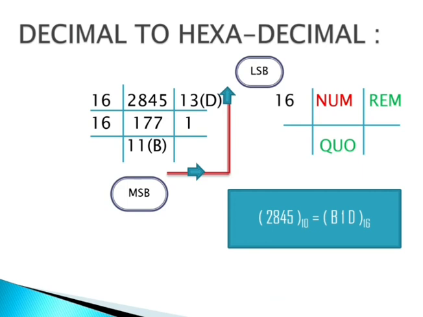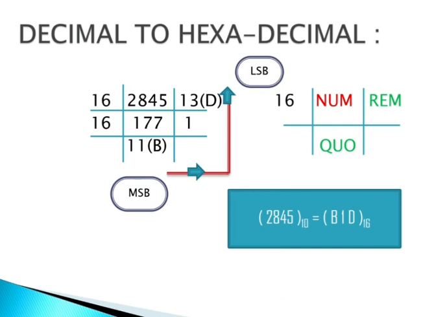If I take a decimal number, that is 2845, and now we want to convert it into hexa, what do we have to do? We have to divide it by 16. After dividing by 16, the quotient we get is 177, and the remainder we get is 13.